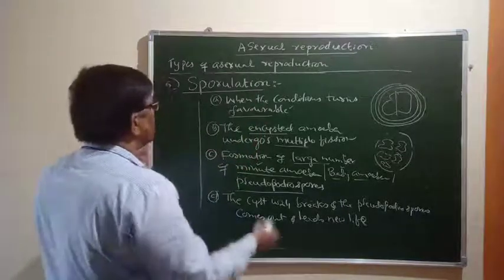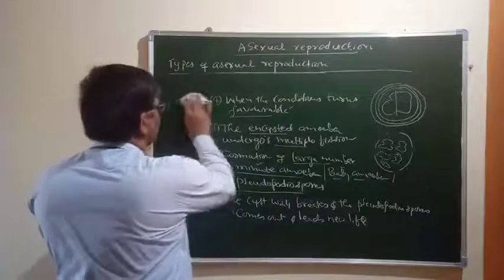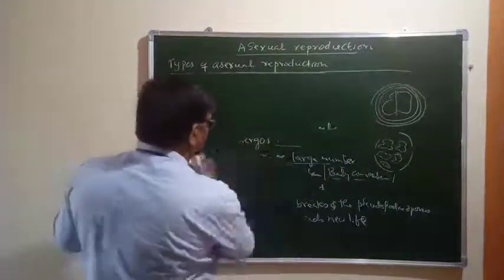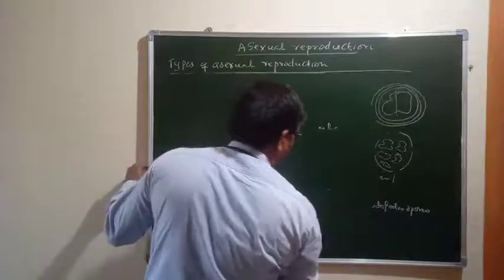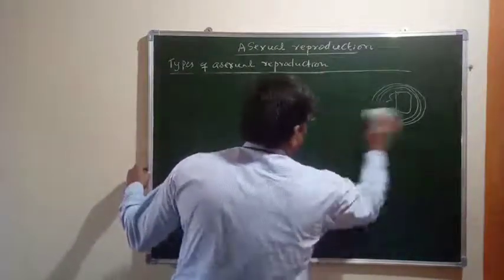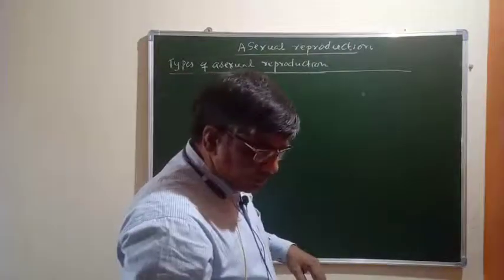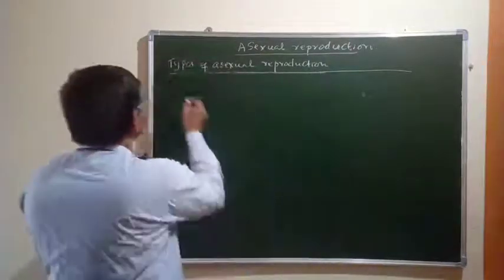Okay, let us move to the next method of asexual reproduction. Next one is zoospores.